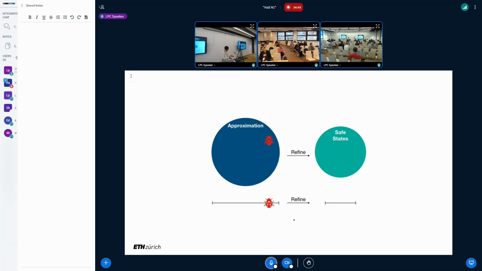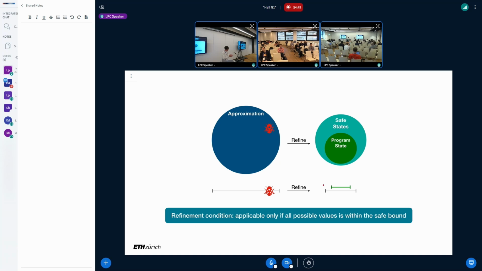Here we want to refine this range, which is too wide because it contains some unsafe state. We try to refine this range to a safe range, but of course we cannot do this unconditionally, otherwise it's unsafe, right? So the condition here is that all possible values of the current target register must be contained in this range. If we know this holds, then we can refine the over-approximated range to this safe range. This is what we call the refinement condition, but that's just a very bad word. The key point here is just that all possible values must be contained in a safe bound.